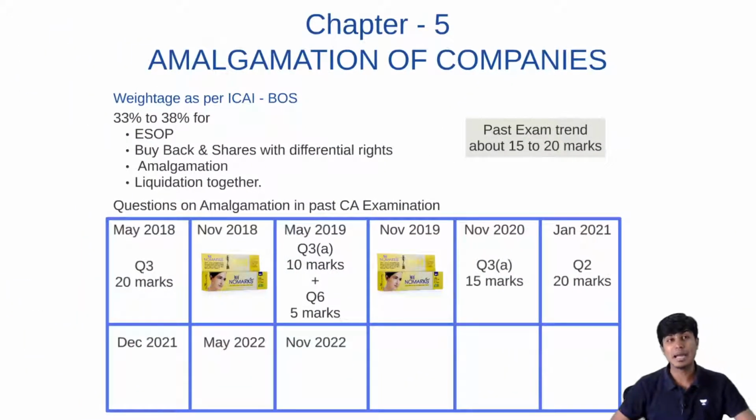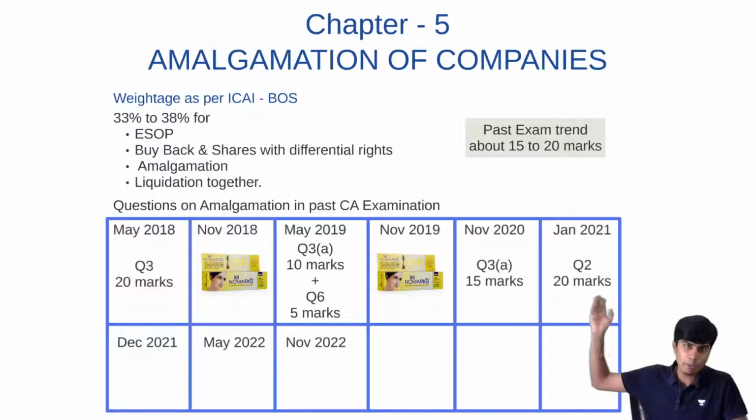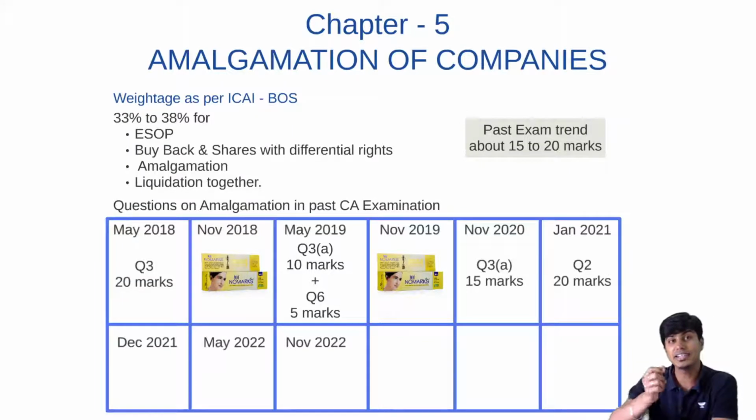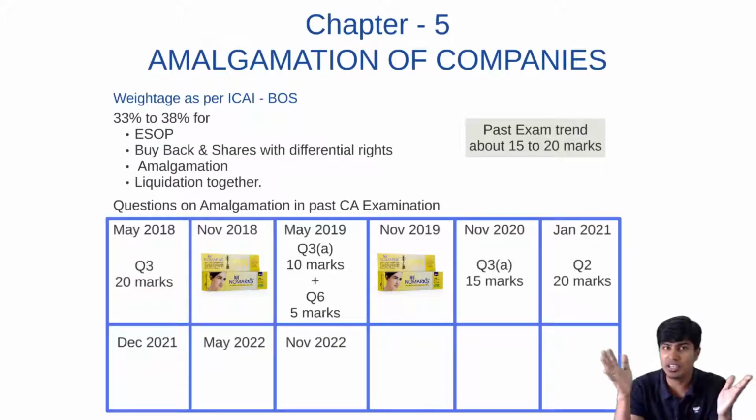This is the weightage of the chapter as per the BOS knowledge portal. 33% to 38% of the marks is the weightage allocated to the chapters of employee stock option plan, buyback, amalgamation, and liquidation. I've already done a detailed series of videos here on YouTube on liquidation, about 3 videos of 1 hour each, which you can watch. We've done not just the theoretical coverage, we've also done problem practice and detailed discussion. If you watch it at 2x speed, it will come down to hardly 2 hours, and trust me, you'll ace the liquidation chapter with it.